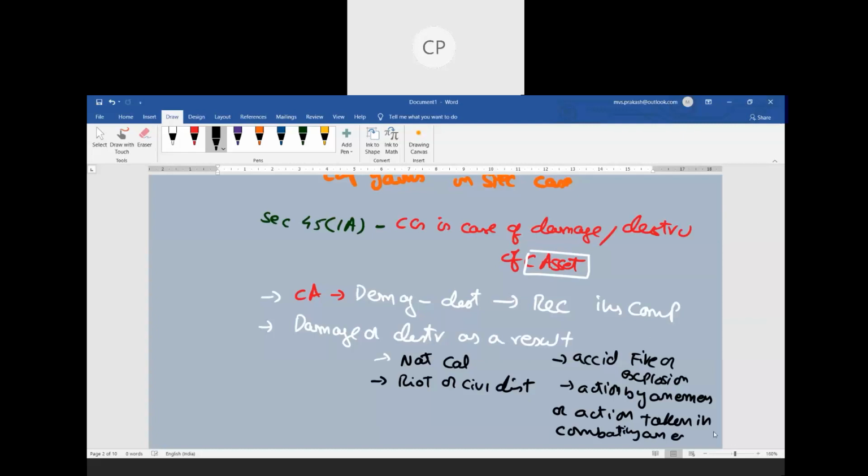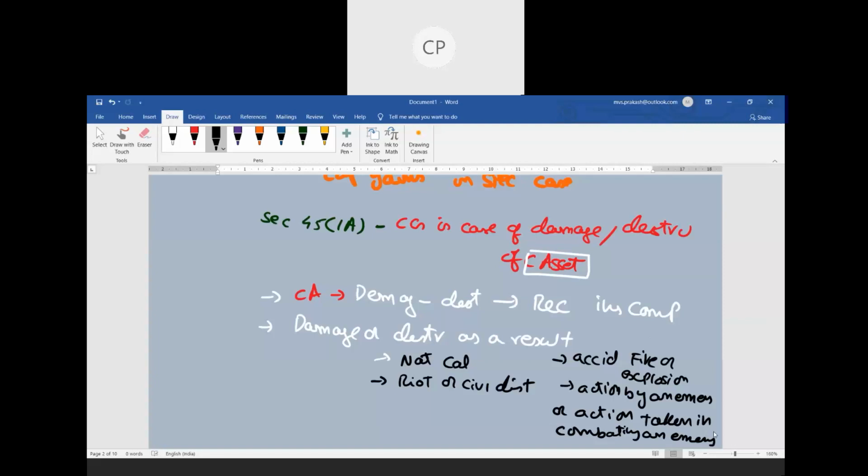Your enemy has entered into your place, enemy is trying to beat you, and by protecting yourself you are trying to combat your enemy, counterattack your enemy. దాంట్లో ఏమైంది, కొంత ప్రాపర్టీ డ్యామేజ్ అయింది, so you are getting some sort of insurance compensation. సో ఈ following 4 cases లో if you get an insurance compensation then only this section is applicable, otherwise this section is not going to be applicable.